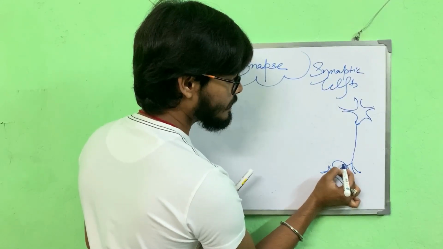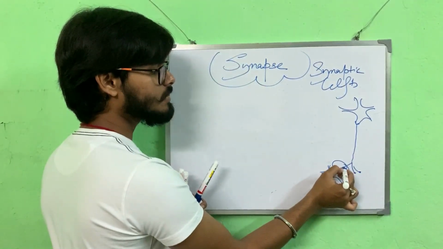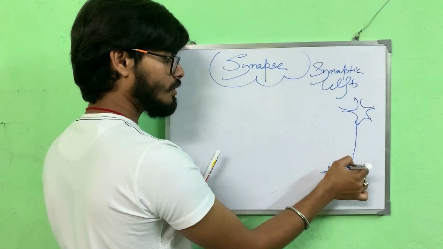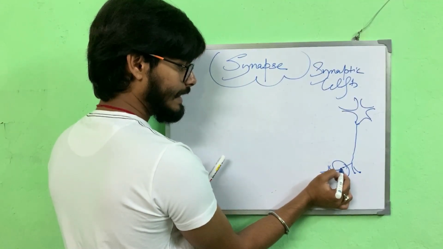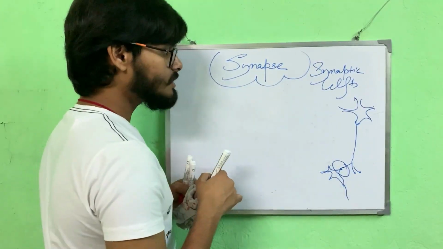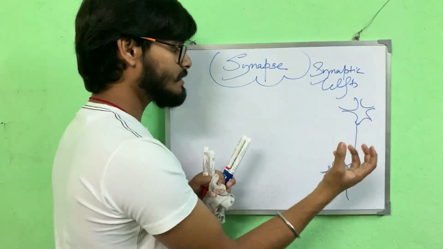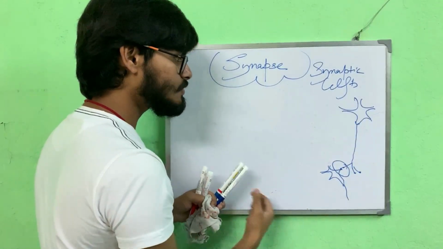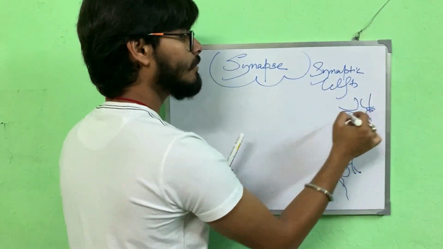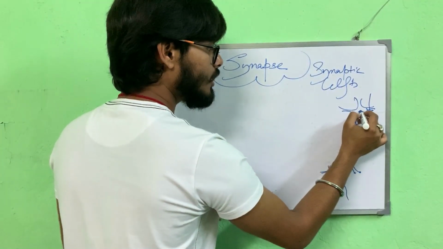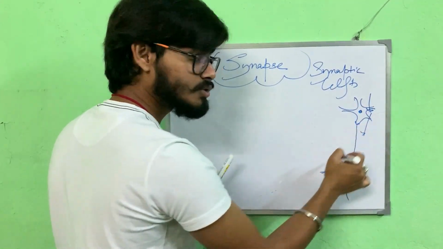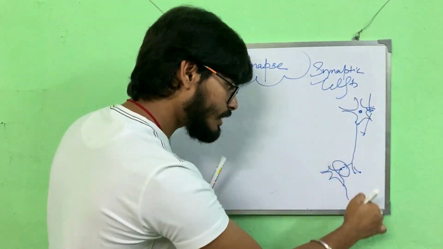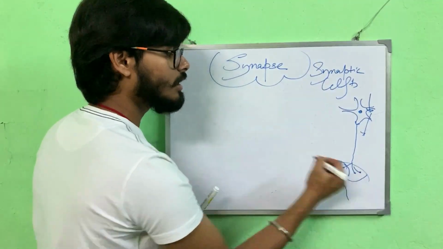I am drawing the connection between the axon terminal of this neuron and the dendrites. What is the function of dendrites? The dendrites receive the nerve impulse from the higher level of neurons and transmit it to the cell body. The cell body transmits the nerve impulse further to the axon, and the axon further transmits it to the axon terminals.